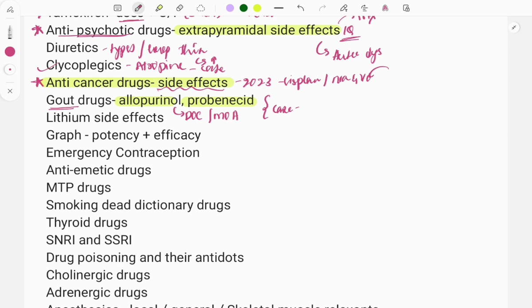You need to first make the diagnosis that it is gout and then treat it accordingly using allopurinol. If a question is asked like this, that a patient is suffering from gout and was given allopurinol, what is the mechanism of action of this drug, or how does this drug help the patient? So the pattern of the question can be different, the language of the question can be different.